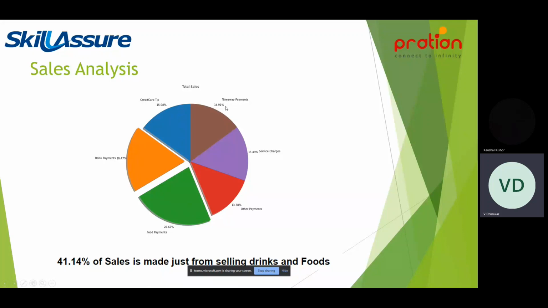So the insight we can give is that takeaway payments are quite low compared to the sales made just by selling drinks and food. Then we have service charges as a separate payment. So the majority is just drinks and food.